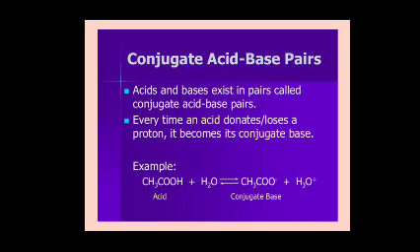Conjugate acid base pair. Acid and base that exist in a pair are called a conjugate acid base pair. Every time an acid donates or loses a proton, it becomes its conjugate base. CH3COOH plus H2O gives CH3COO minus plus H3O plus.